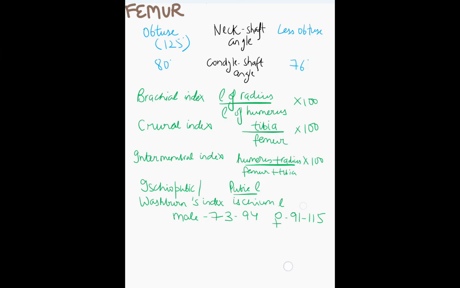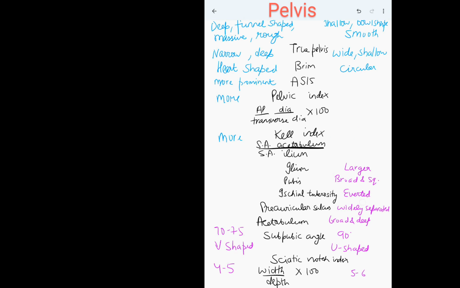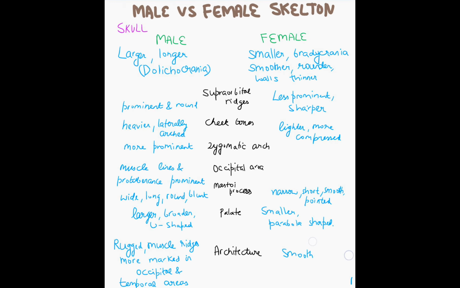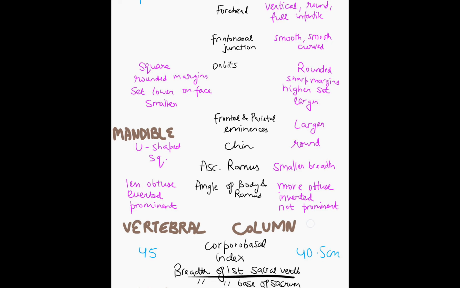So that's all about the skeleton. Let's revise quickly. So first, what is in the skull? Longer supraorbital ridges, cheekbone, zygomatic arch, occipital area, mastoid area, palate. These all are more in the males. Forehead, frontonasal, orbits, and parietal eminences. Frontal and parietal eminences are more prominent in the females.